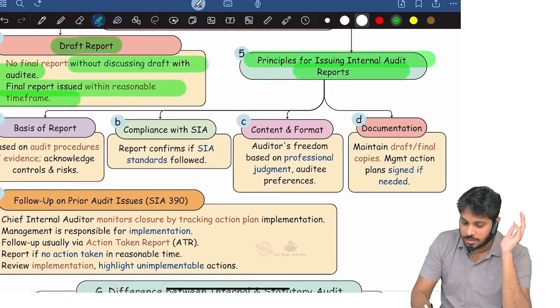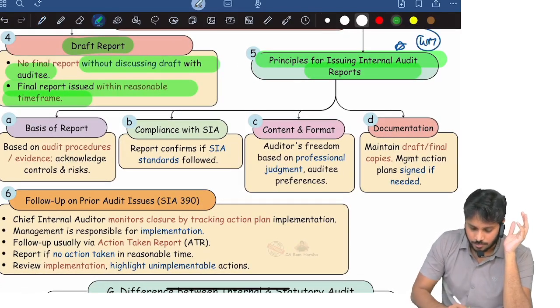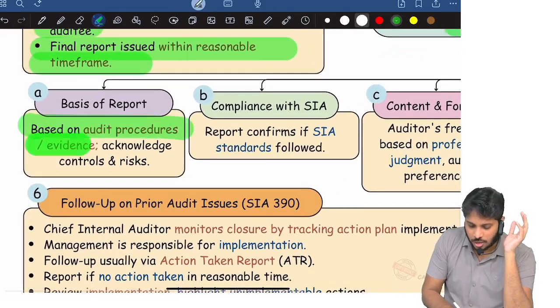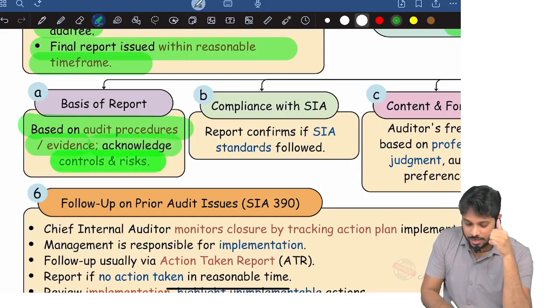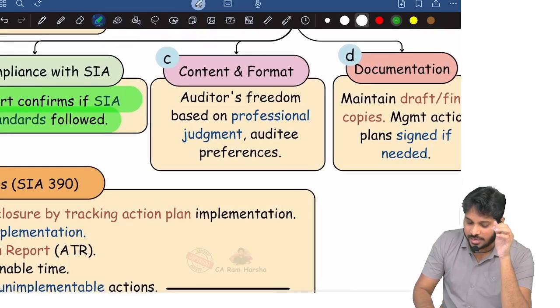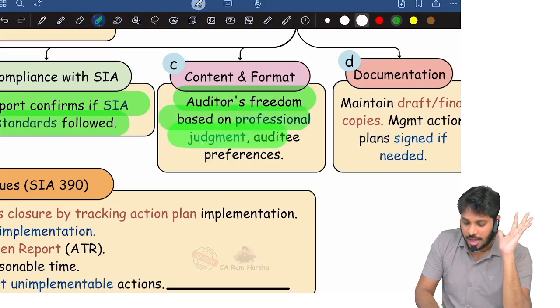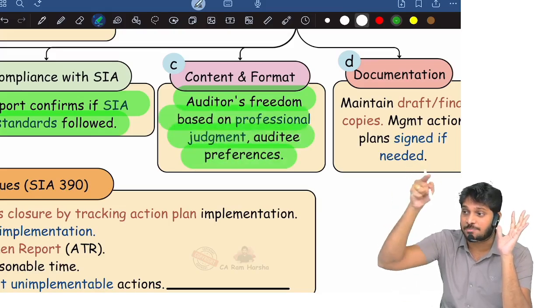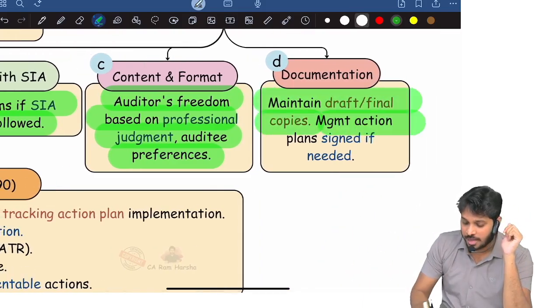Now, principles for issuing internal audit report. Important question, 4 marks: basis of the report. The basis is audit procedures. So what is the basis for the internal audit report? Audit procedures performed, acknowledging controls and risks. And the report must conform with standards on internal audit, and the content and freedom. There is no specific format for the internal auditor, so there is freedom for the auditor, based on judgment and based on client preferences, auditee preferences, and documentation. Maintain draft copy and final copy. What management plans they agreed, all that you document.